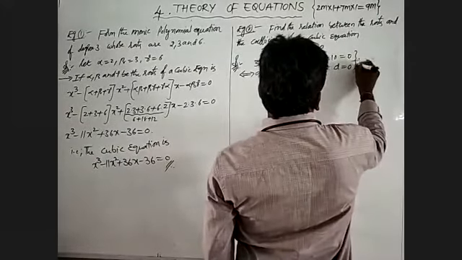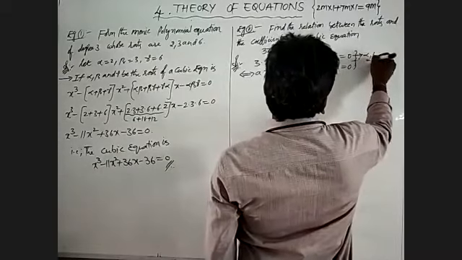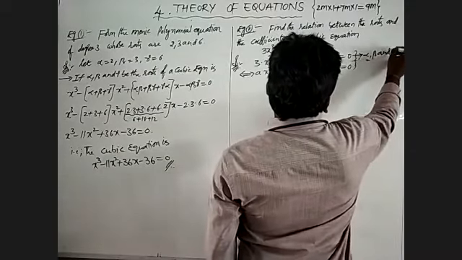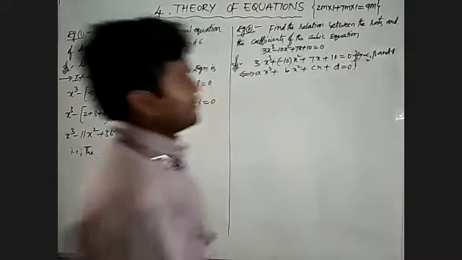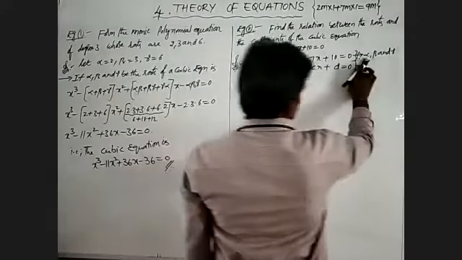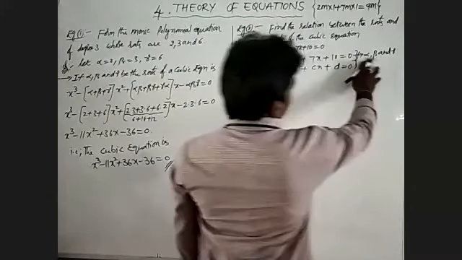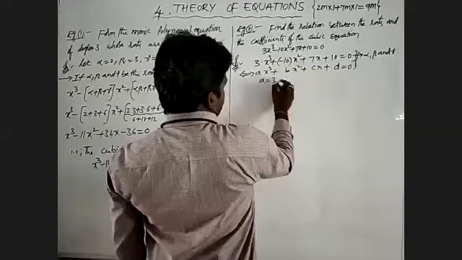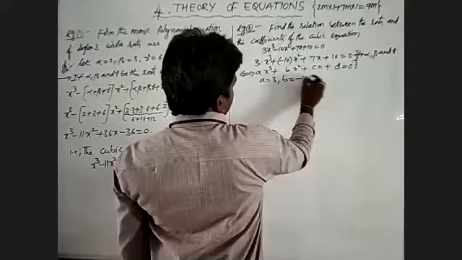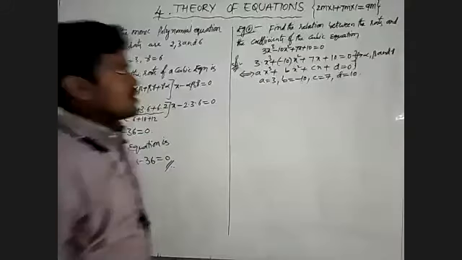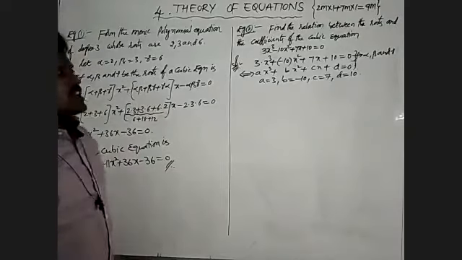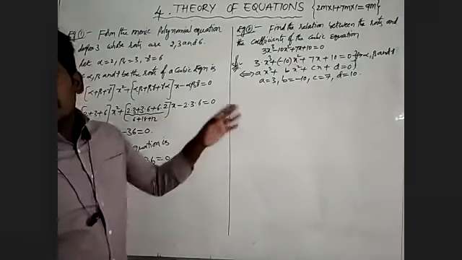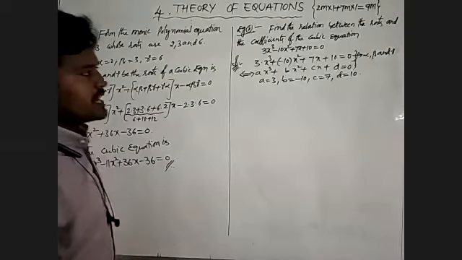The given 3 roots we will take as alpha, beta and gamma. The values are: a is 3, b is minus 10, c is 7, d is equal to 10. Okay, the relation between the roots and the coefficients means here we will take 3 conditions.